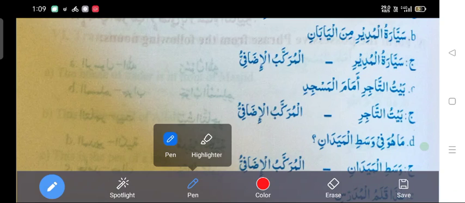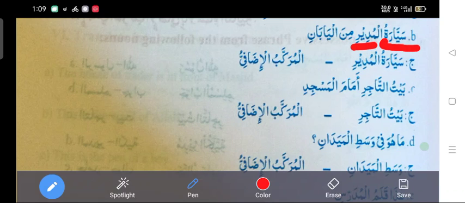Here, first you have to apply the rules. Rule number 1: a possessive phrase is a noun phrase. It contains two nouns, one beside the other. So here Sayyaratun is a noun and Al-Mudir is also a noun, one beside the other. Min is a preposition and Al-Yaban is a noun, but beside Al-Yaban another noun is not there, so we can leave that. Sayyaratu is a noun and Al-Mudir is a noun, both one beside the other, so we can understand that this is a possessive phrase.